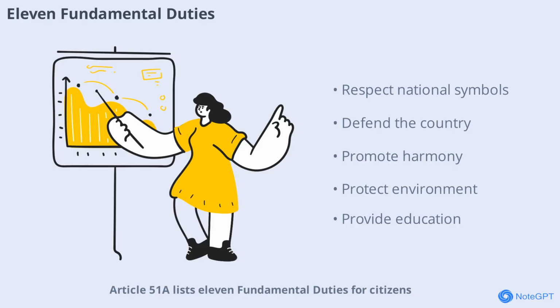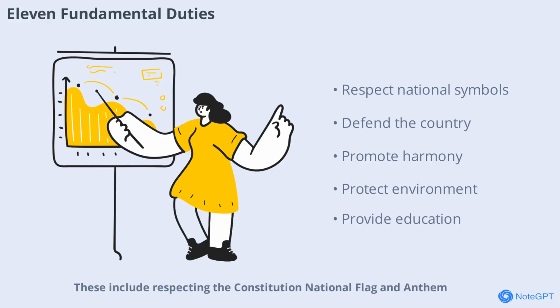Article 51A lists 11 fundamental duties for citizens. These include respecting the Constitution, national flag, and anthem, following freedom struggle ideals, protecting sovereignty and integrity, defending the country, promoting harmony, preserving heritage, protecting the environment, developing scientific temper, safeguarding public property, striving for excellence, and providing education to children. These duties encourage citizens to contribute positively to society and uphold national values.